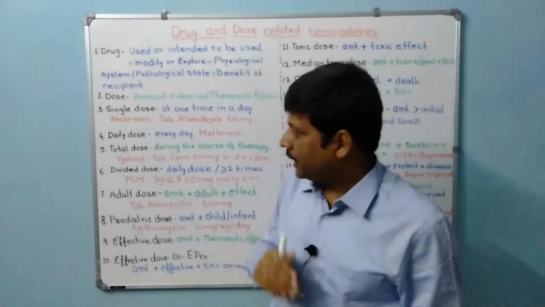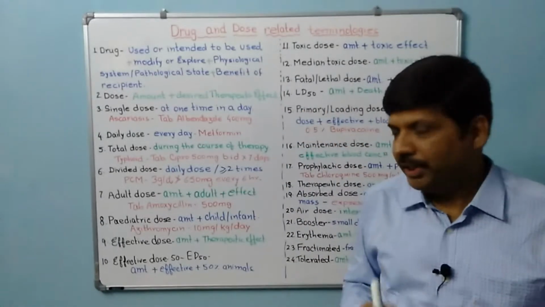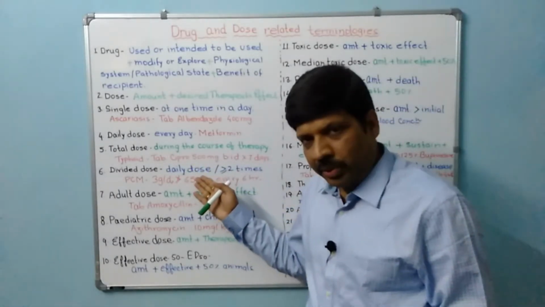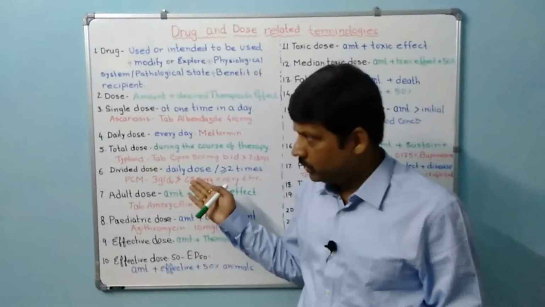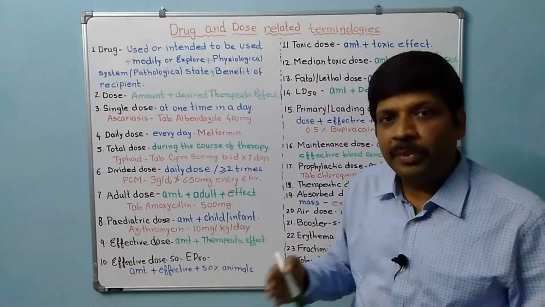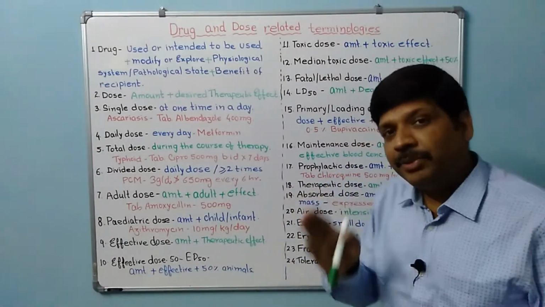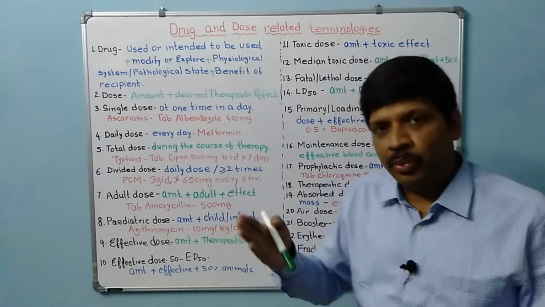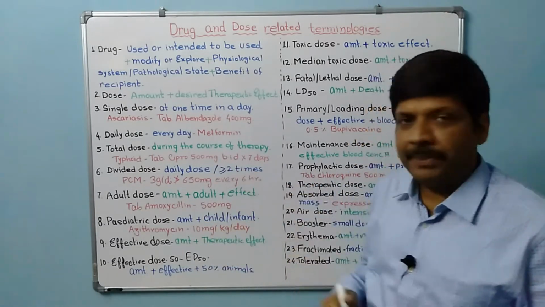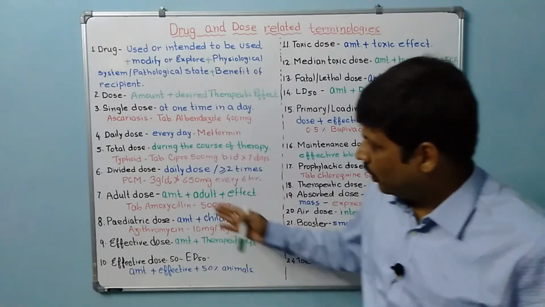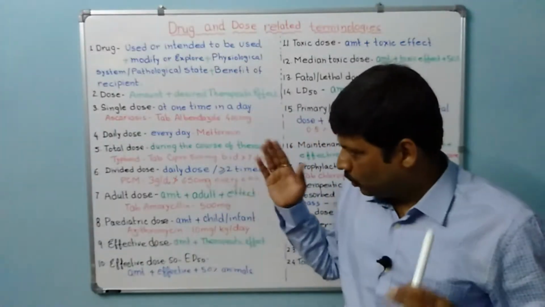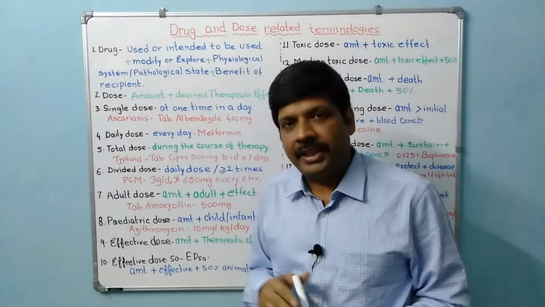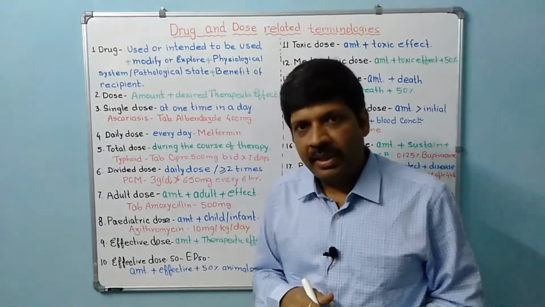Okay. Next, coming to divided dose. Very easy. Divided dose is a daily dose which should be taken every day and should be divided into two or more times. Like paracetamol, the total daily dose is 3 gram per day, and it should not exceed 3 gram in a day.